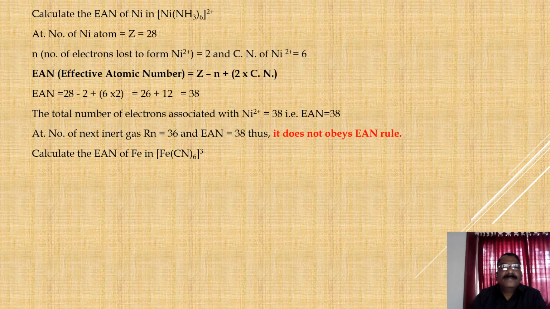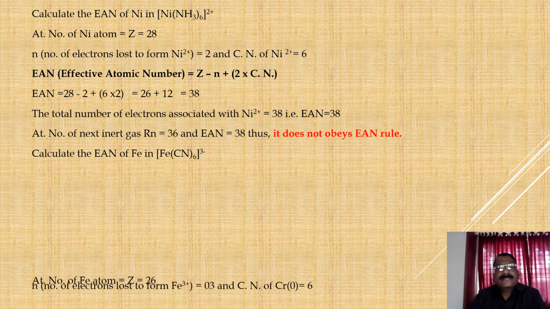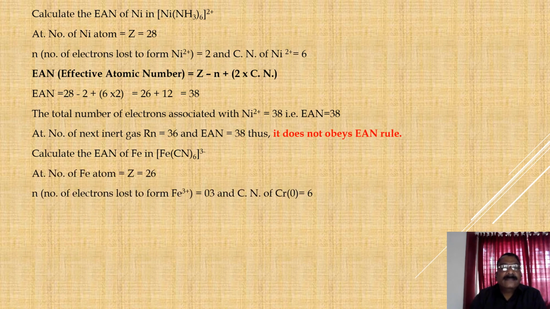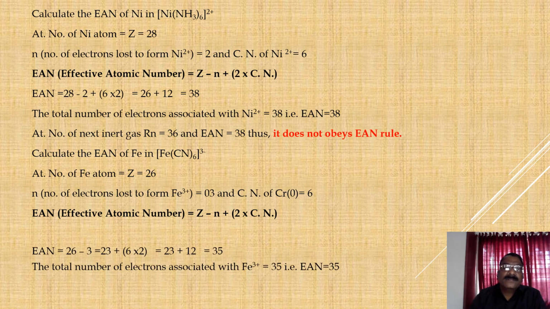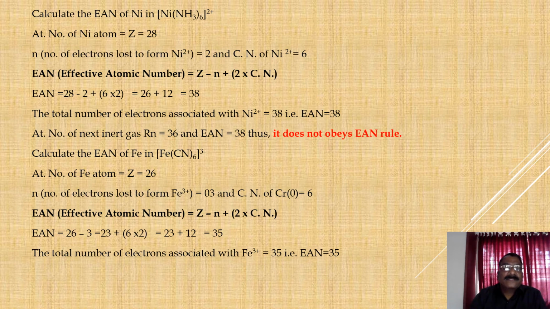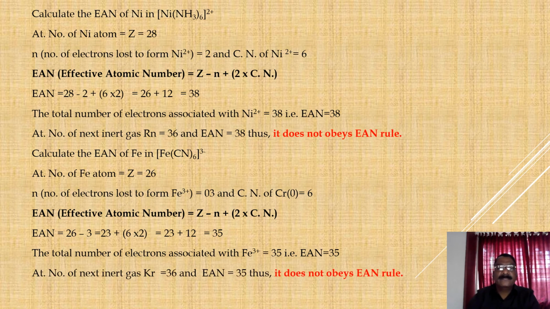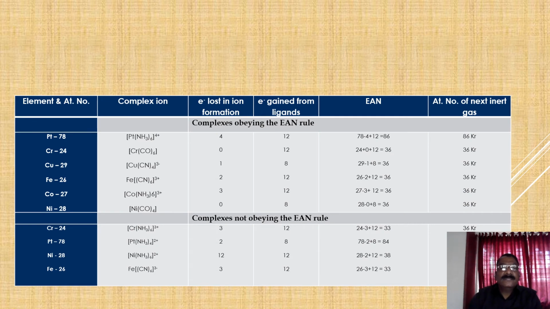See another example, that is [Fe(CN)6]3-. In this complex ion, Fe has the atomic number 26, oxidation state plus 3, coordination number 6. As per our formula, EAN is equal to Z minus N plus 2 into coordination number. See the calculation, 26 minus 3 is equal to 23 plus 12 is equal to 35. Again, it is less than the atomic number of the next inert gas and it does not obey the EAN rule.